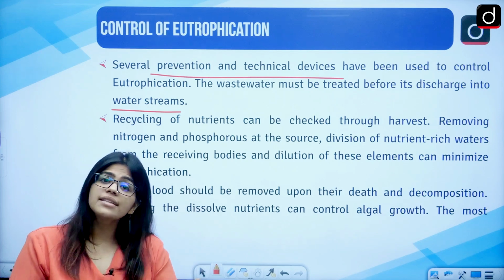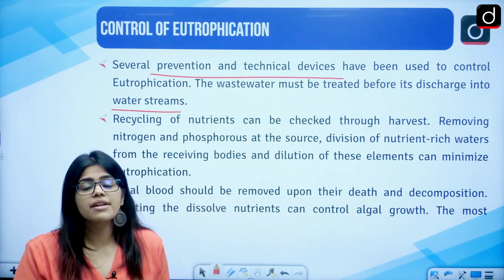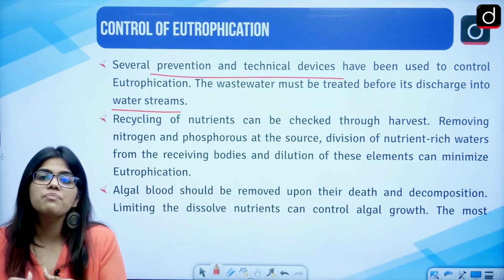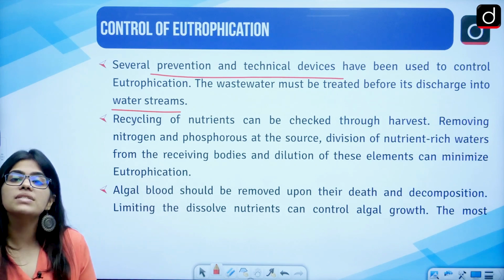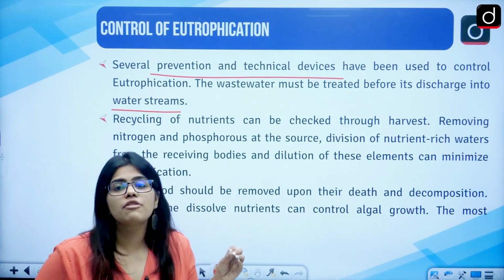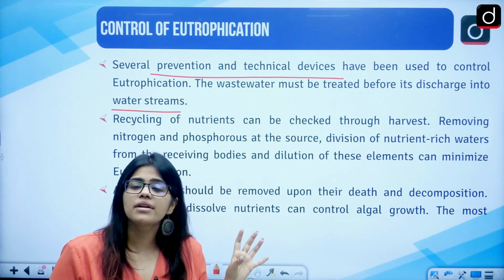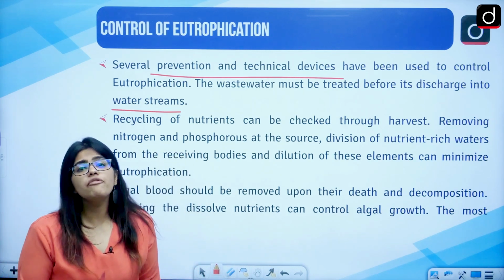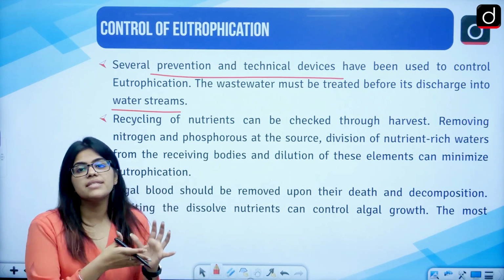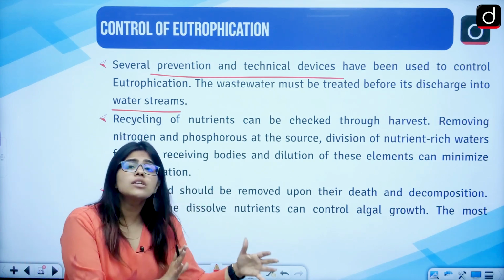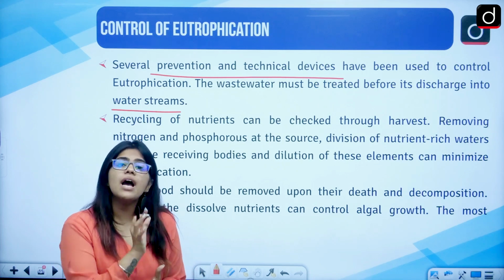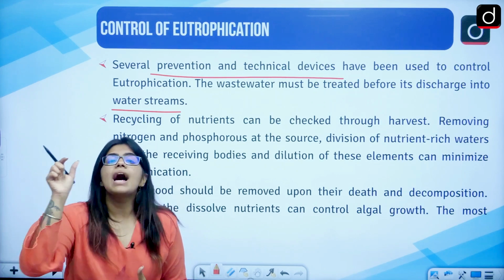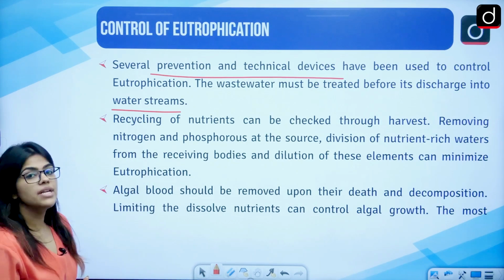What if we are adding water that already has an excess amount of nitrates in it? What if in a factory we were manufacturing something, and because of this the water that I was using has excess nitrates or phosphorus, and I just added the water directly to the water body? Because of this, there can be excess nitrates or phosphates present in the water, which can in turn cause other problems in the water and eutrophication. So it is advisable that you first treat the water and then add it to the water bodies.